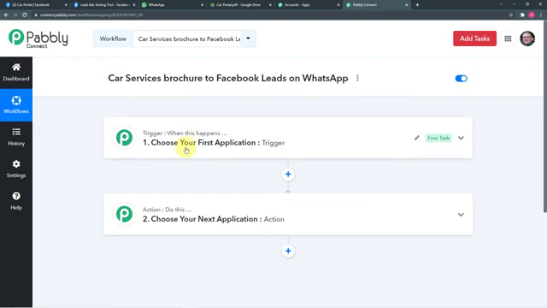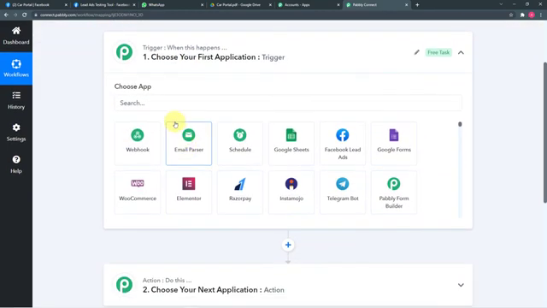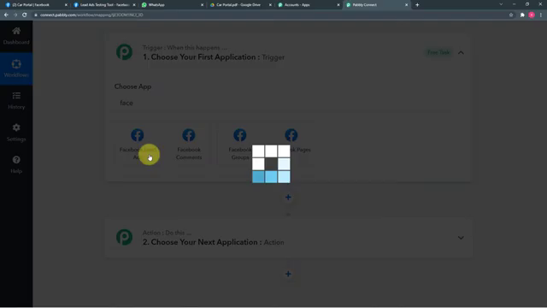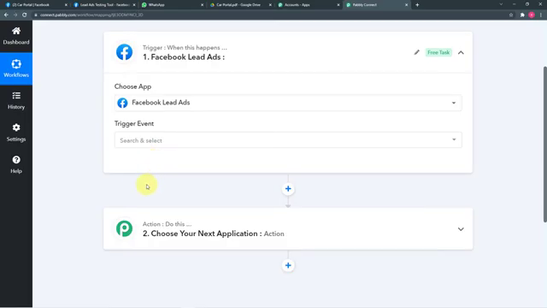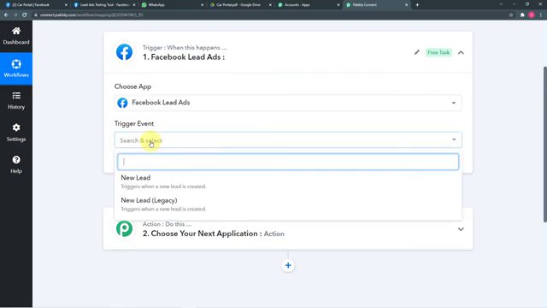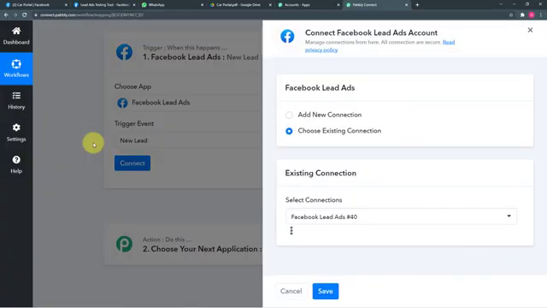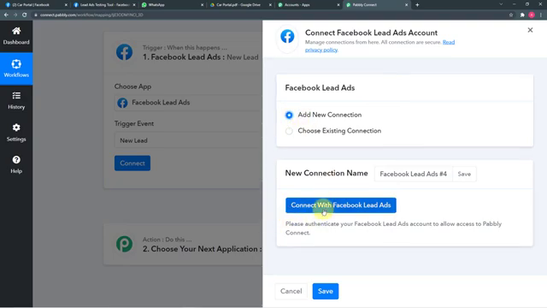So first of all, you have to click here on this trigger window, and from this choose app, choose your application as Facebook lead ads, this one. Okay, and then click on trigger event and select new lead option, then click on connect, and from this window select add new connection option. Okay, then click on connect with Facebook lead ads.